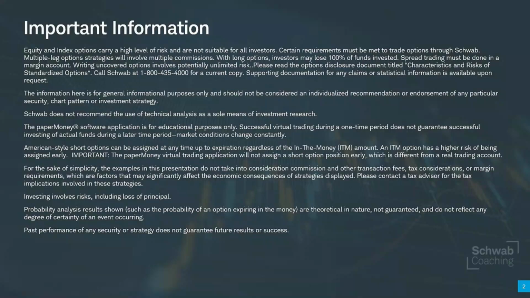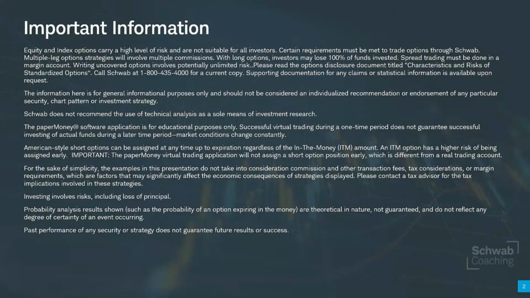They're not suitable for all investors. Make sure that you are aware of the characteristics and risks of standardized options before considering any option strategy. Now, multiple leg option strategies will involve multiple transaction costs, and spread trades must be done in a margin account.